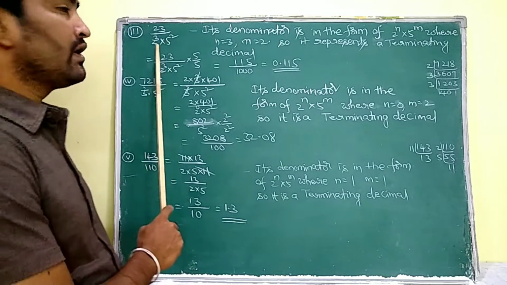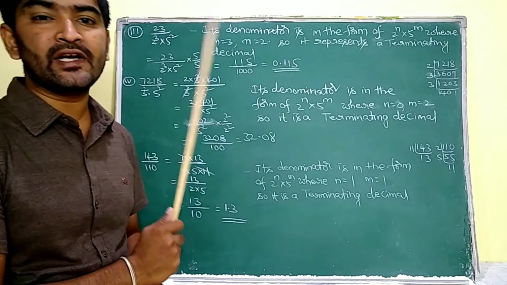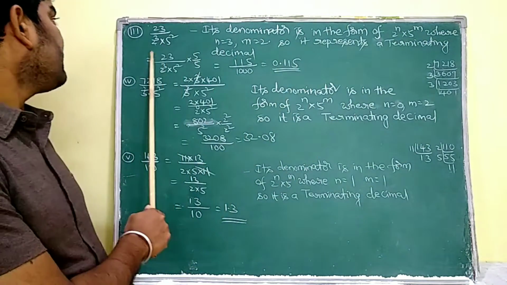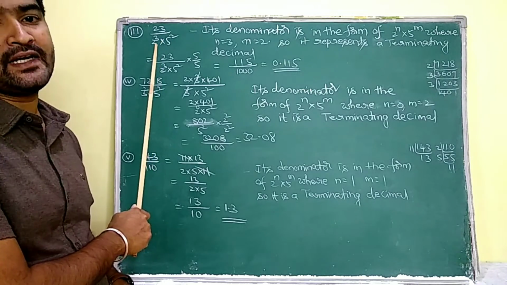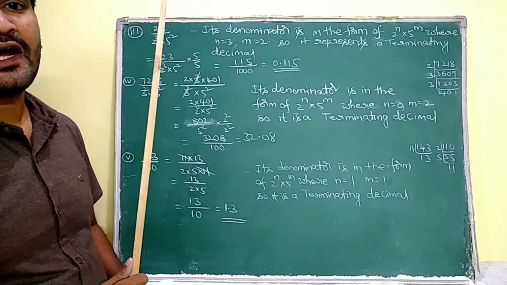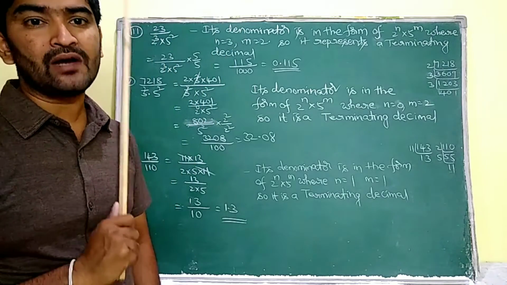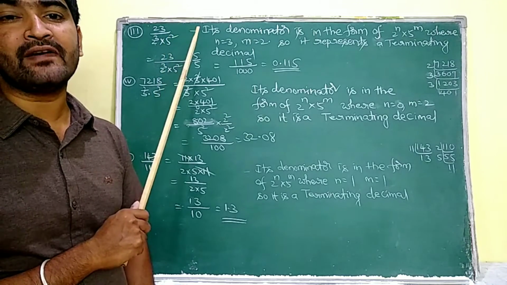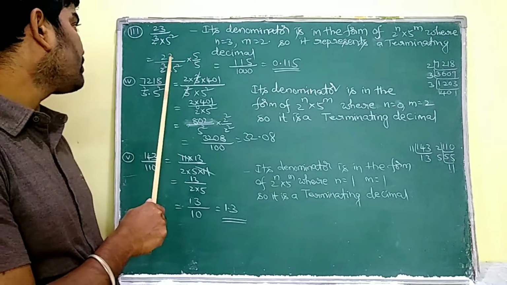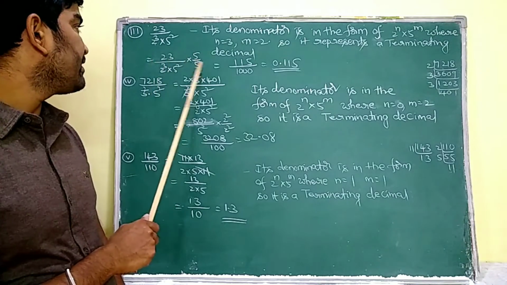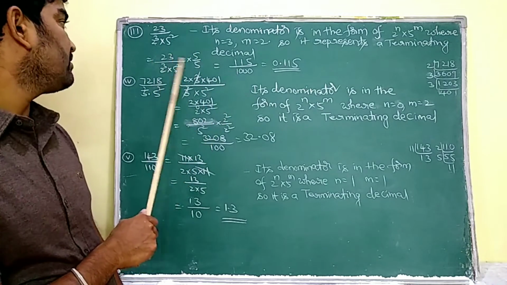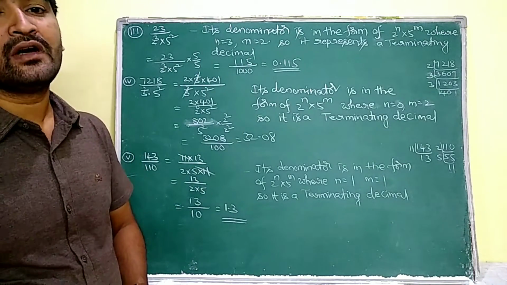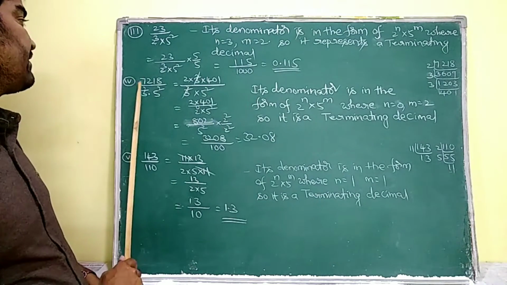Okay, here see, to express the given rational into a decimal form, I have to pair up both 2's and 5's in the denominator. Here I am having 2 for 3 times, 5 for 2 times. That means I have one 5 less here. So I have to arrange that 5. That is why I am going to multiply the given rational with 5 and divide with the same 5. So 23 into 5 by 2 cube into 5 cube, that is 1000. So 115 by 1000, that is nothing but 0.115. Okay?